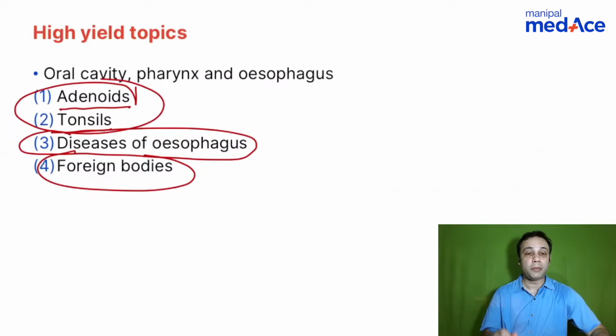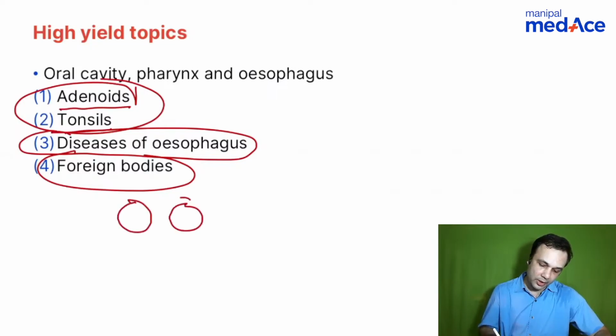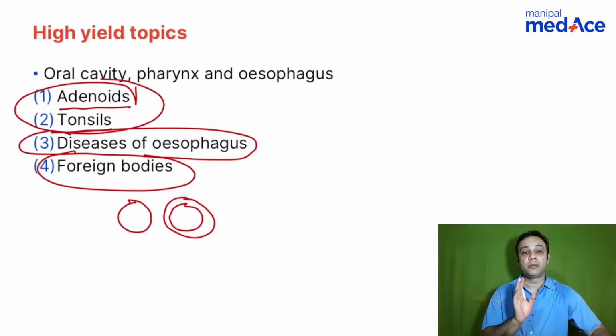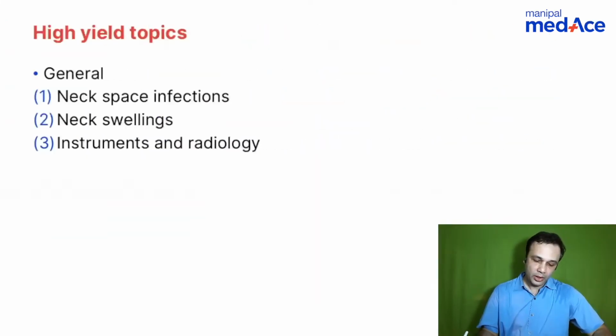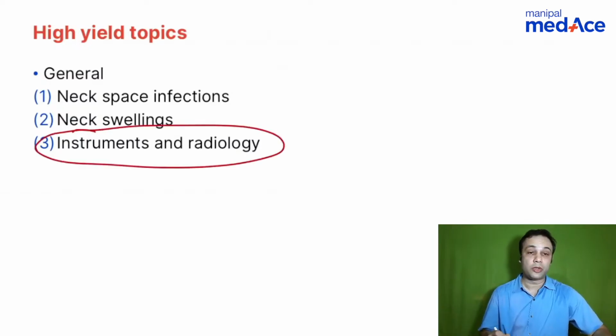For example, a button battery has been asked as a radiological question as far as INI-CET is concerned. So you need to differentiate between a button battery and a circular foreign body, most commonly a coin. A coin will usually be circular, whereas a button battery will have a double ring appearance. So remember, when you look at the radiology as well, look for this particular image properly so that you're able to visualize this.